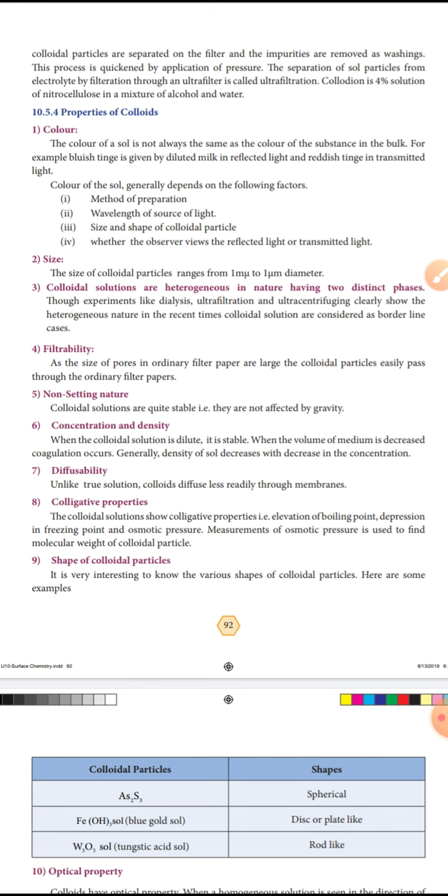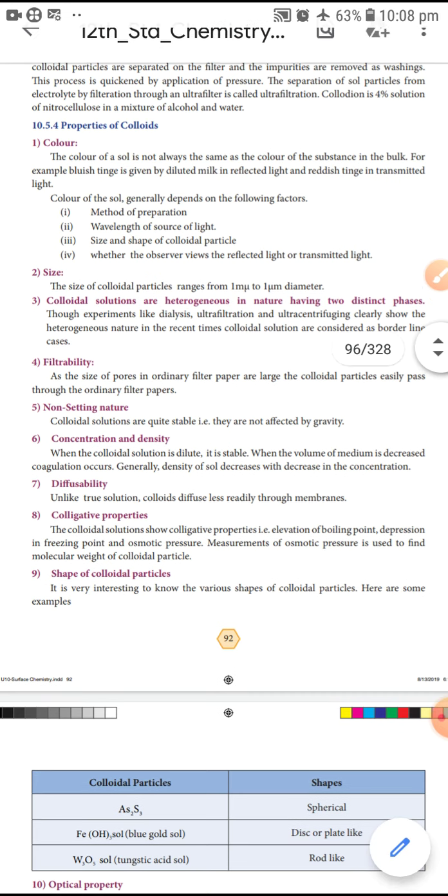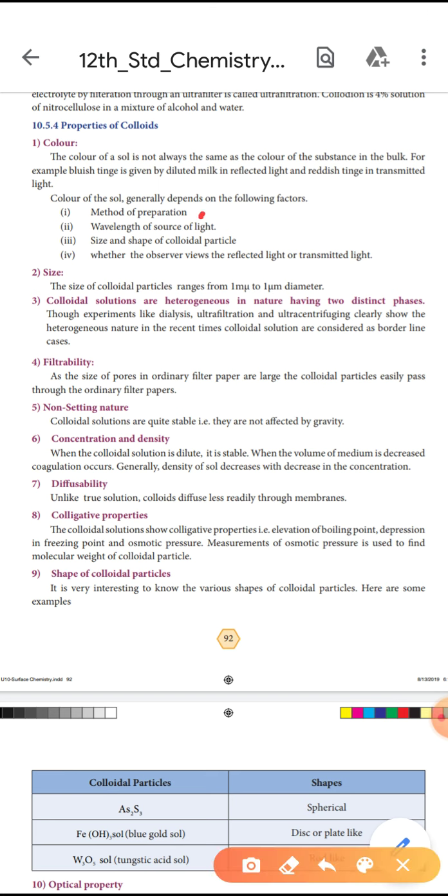The color of the sol generally depends on the following factors. One is the method of preparation. Second, the wavelength of the source of light. Third, the size and shape of the colloidal particle. Fourth, whether the observer views the reflected light or transmitted light.